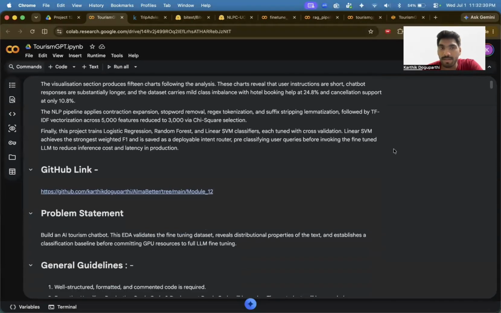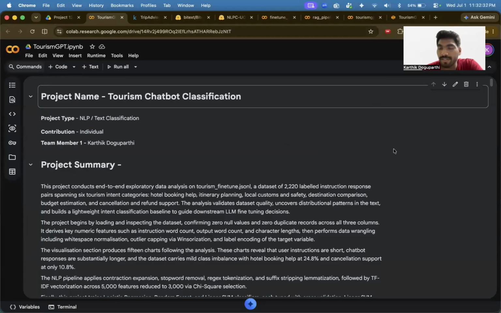Hello everyone. Today we are going to discuss Capstone Project 12, which is about building a local LLM based on real-time models such as Hugging Face. Before going into the classification, I just want to show where my dataset is coming from.